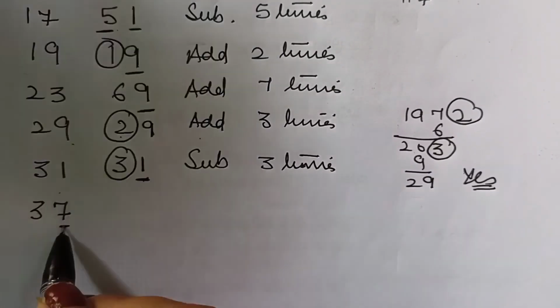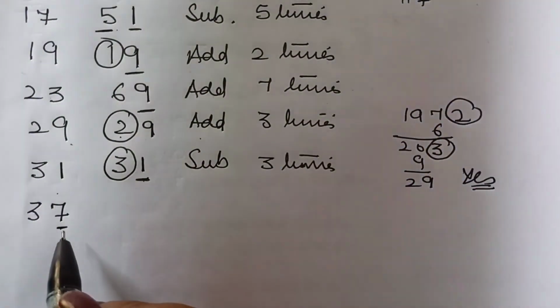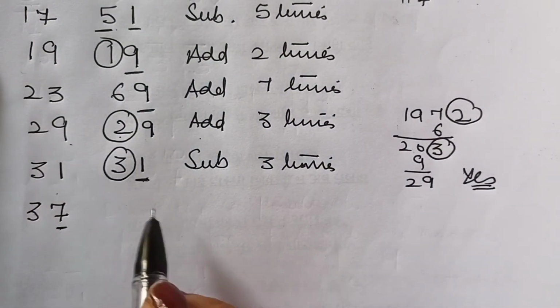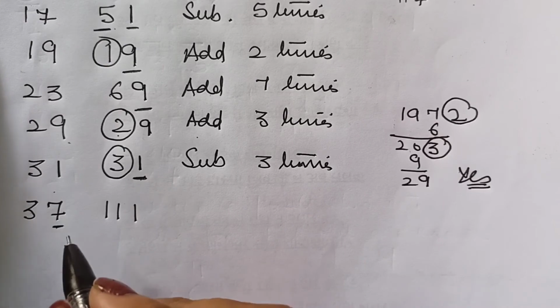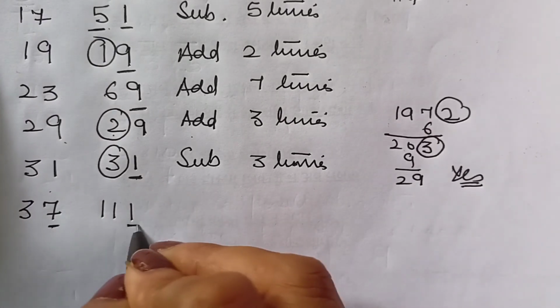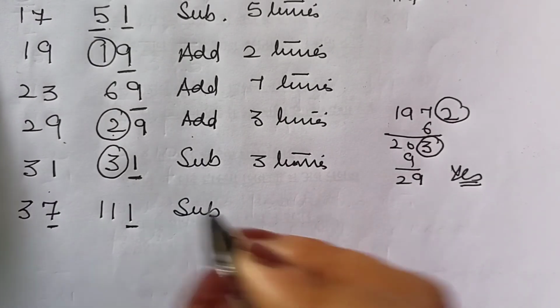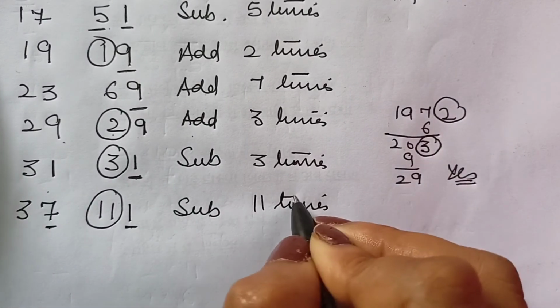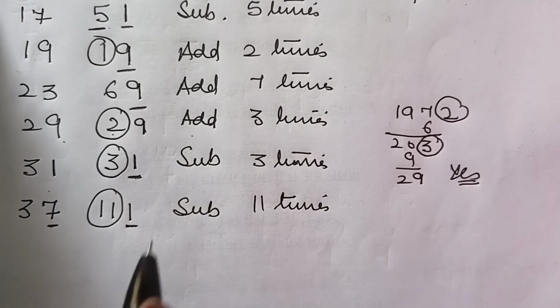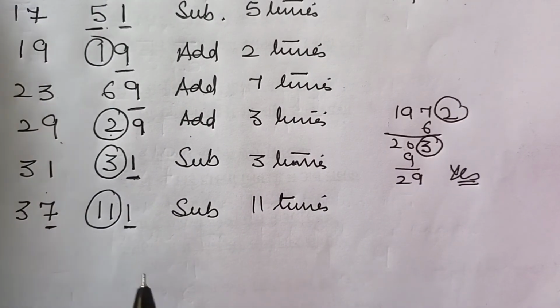Now, let us find the nearest multiple which is ending in 1 or 9. So, 111 is the nearest multiple which ends in 1. Okay. So, first this thing tells us that we have to subtract. And how many times? 11 times. So, you can now derive the rule for any number, especially for prime numbers.